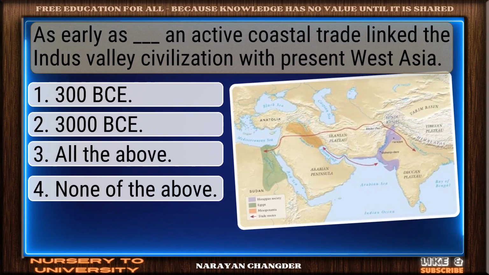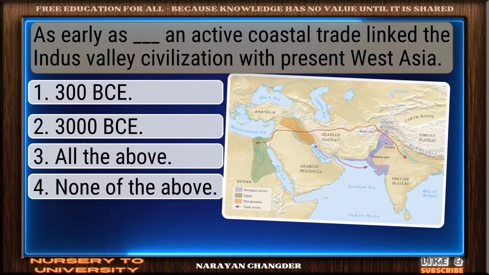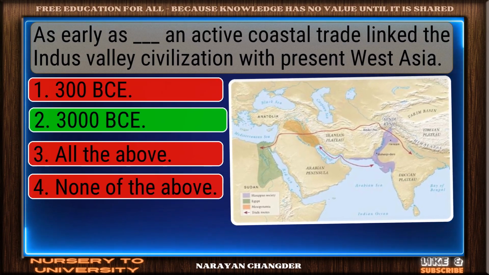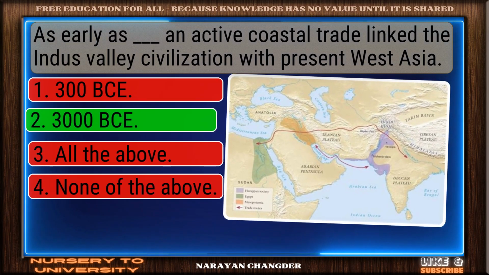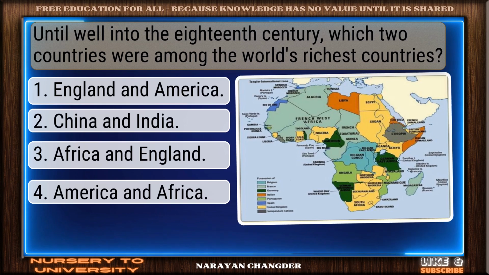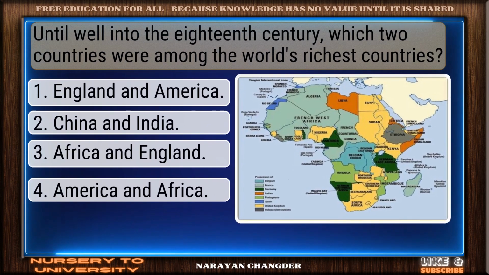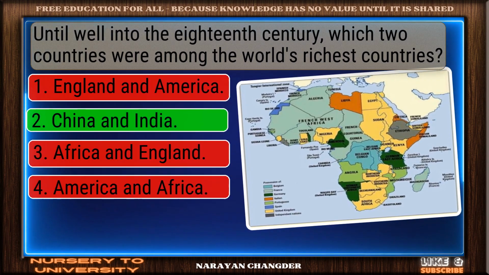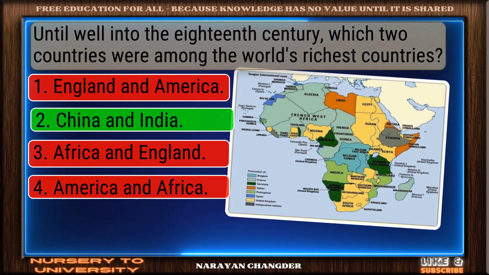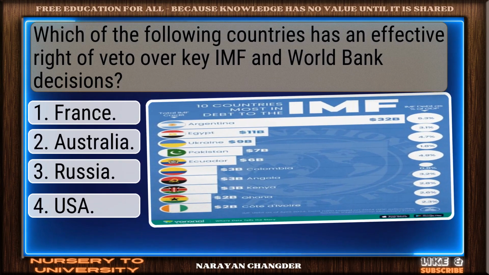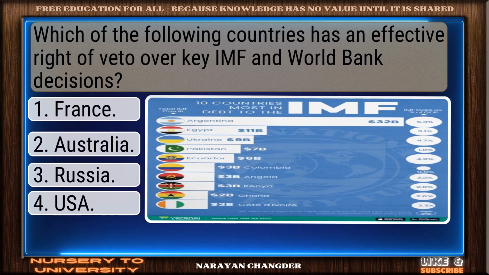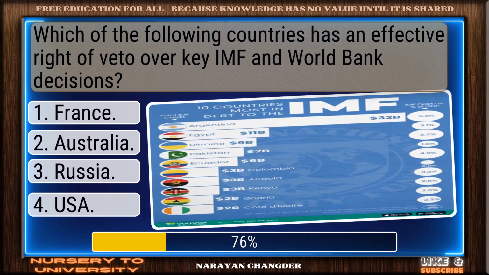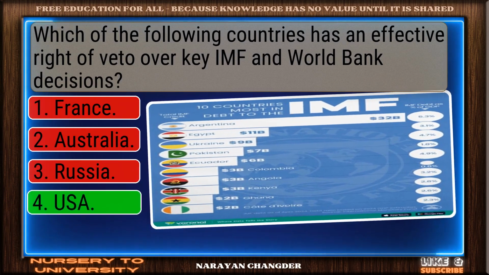As early as Dash, an active coastal trade linked the Indus Valley civilization with present West Asia. Correct response. 3000 BC is accurate. Until well into the 18th century, which two countries were among the world's richest countries? Sharp thinking. China and India is right. Which of the following countries has an effective right of veto over key IMF and World Bank decisions? Great thinking. USA is right.